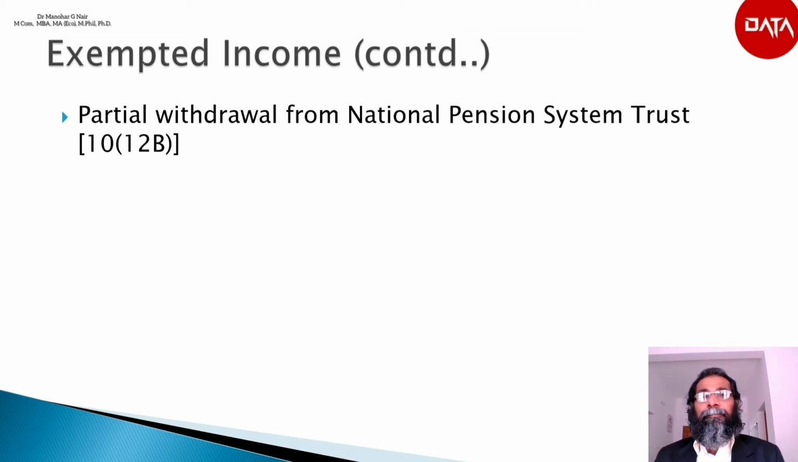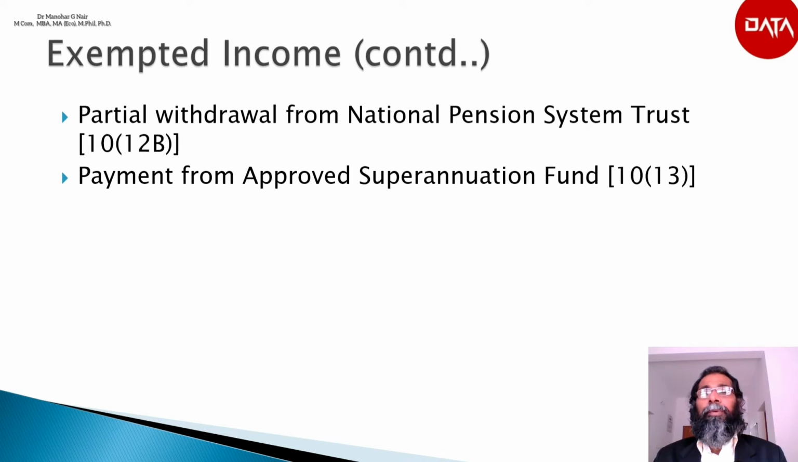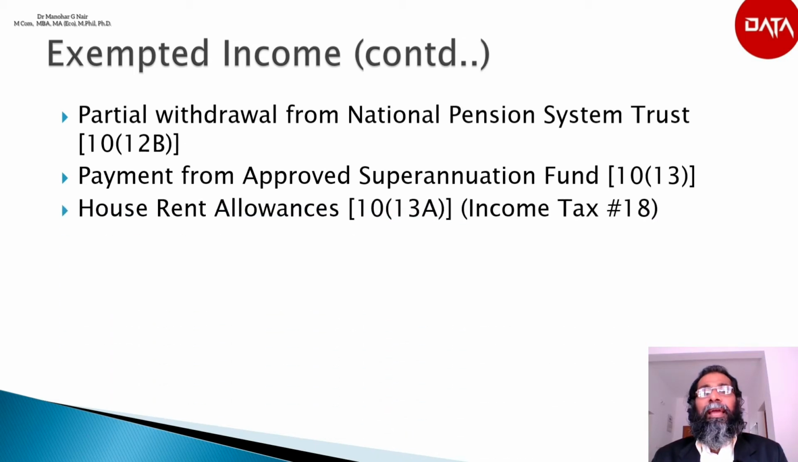The next is payment from approved superannuation fund. According to section 10(13), the amount received from superannuation fund shall be exempted. And the next one is house rent allowance. This is a partially exempted item, or exempted under certain conditions. For details, please refer to income tax video number 18.